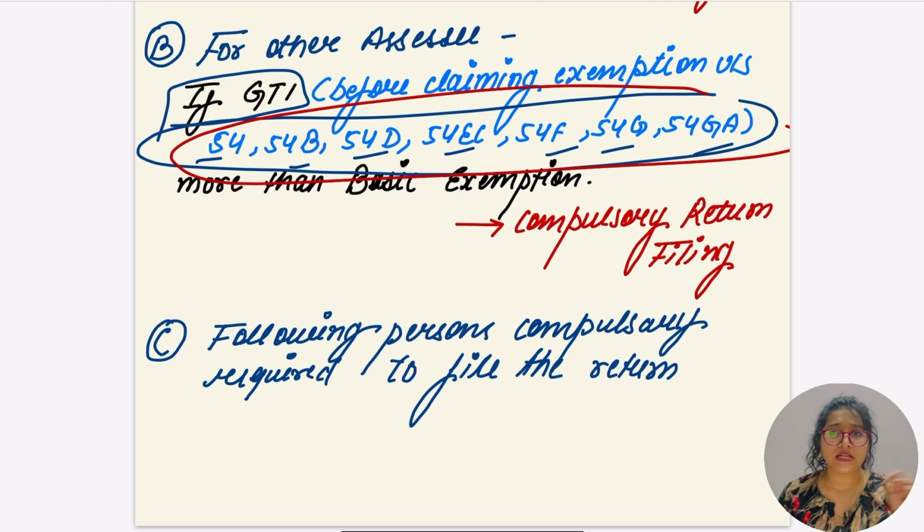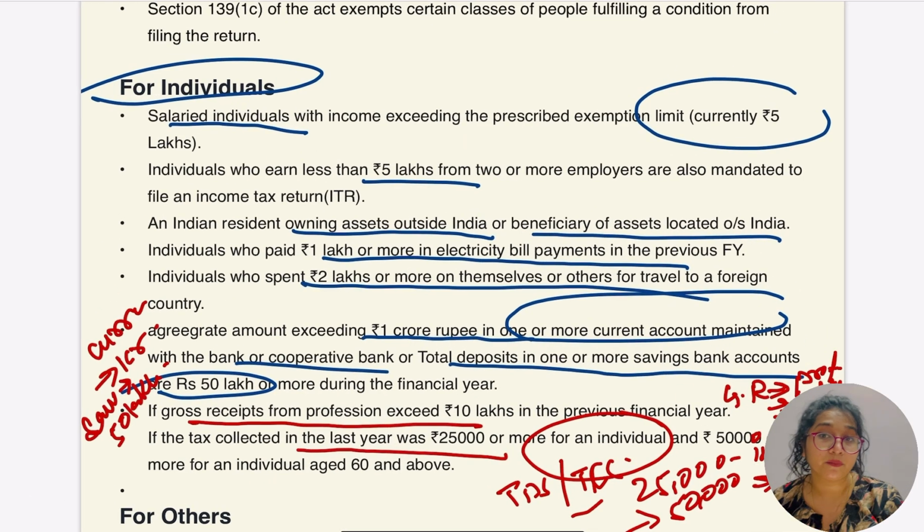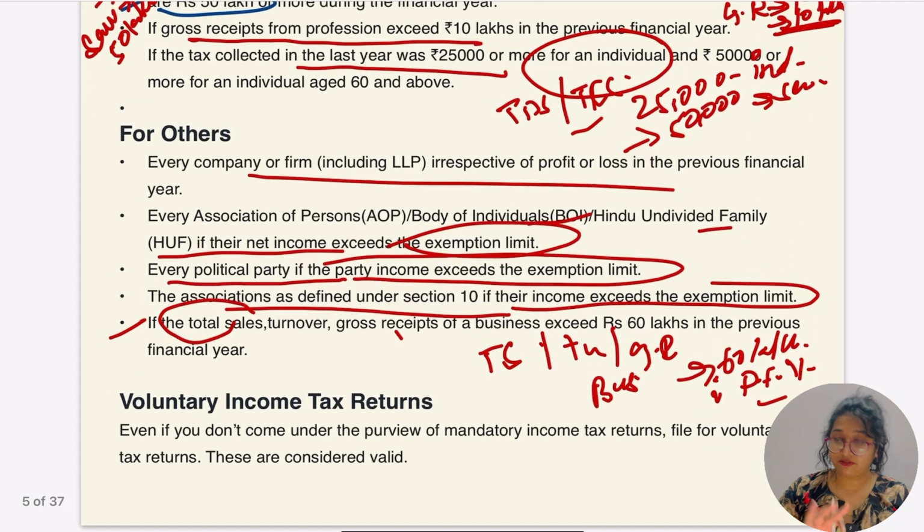Okay, so what about the TDS TCS 25,000, and senior citizen 50,000, current account deposits of 1 crore, saving 50 lakh, and there was one more point about 10 lakh. Do you remember, the gross receipt from the profession was 10 lakh, and the gross receipt from the business was 60 lakh. If this is exceeded, in that case the person has to file the return compulsorily. Hope everything up to this was clear.